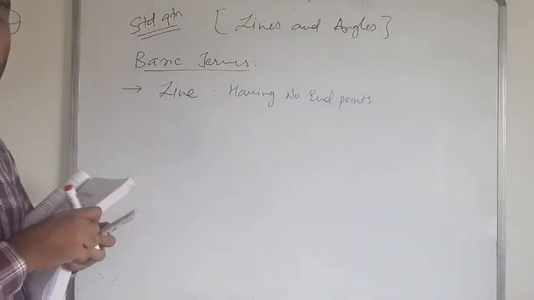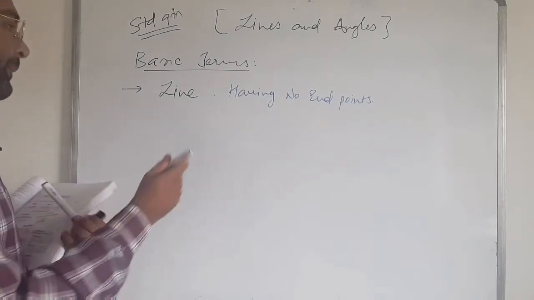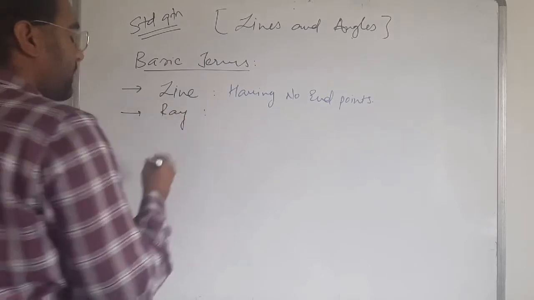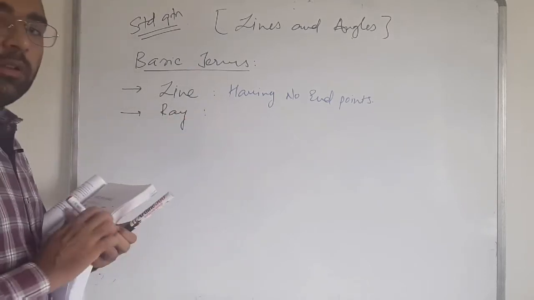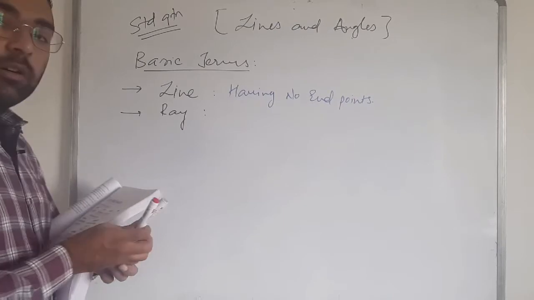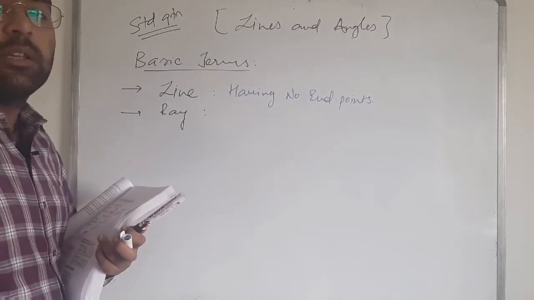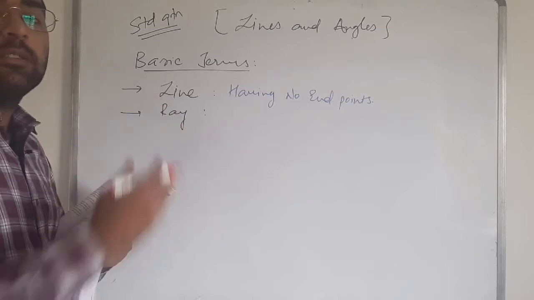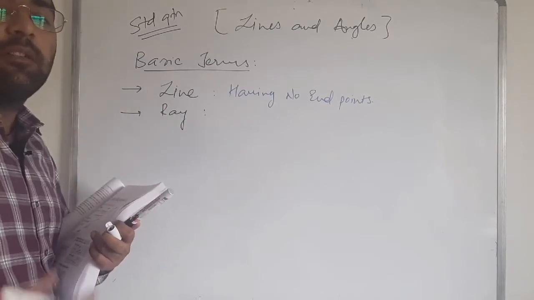After that, ray. What is a ray? You already learned this basic concept in standard 6, 7, 8.